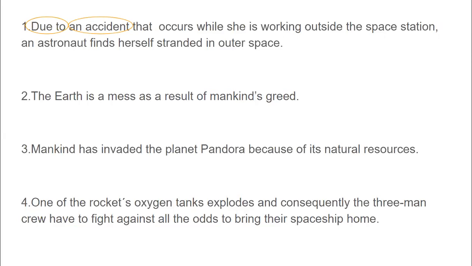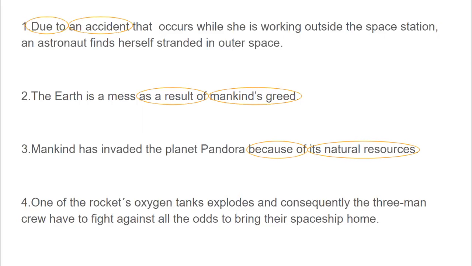Yes, it is followed by a noun phrase. Then, as a result of, it could be at the beginning or at the middle of the sentence, like in this example. And this linker is also used with a noun phrase. The third one, because of, it could be at the beginning or at the middle. And it's followed by a noun phrase.